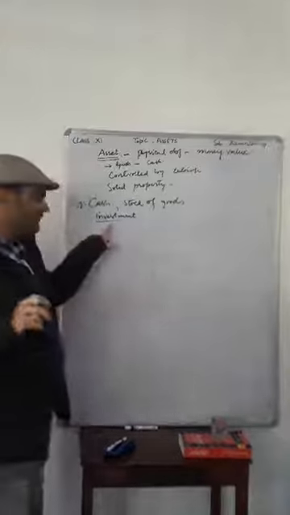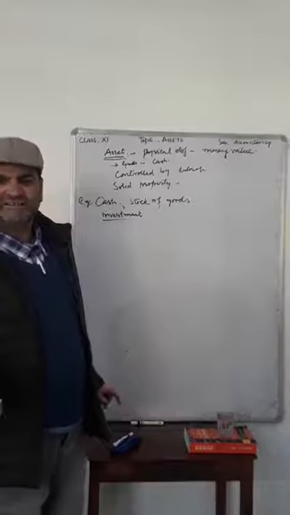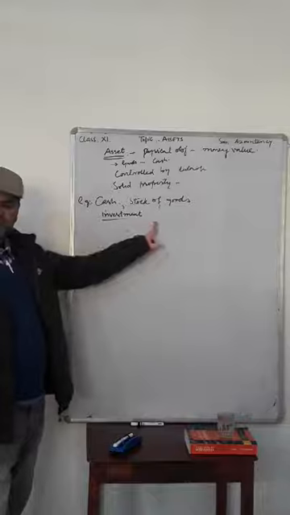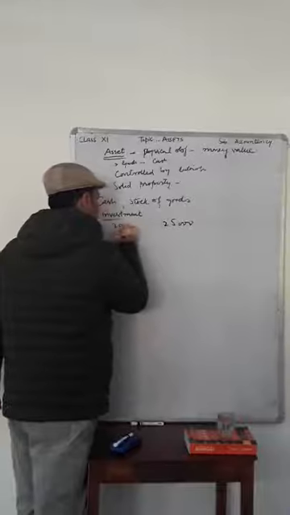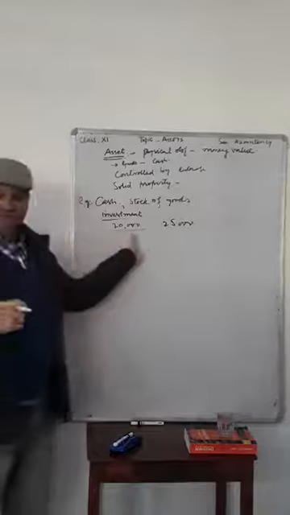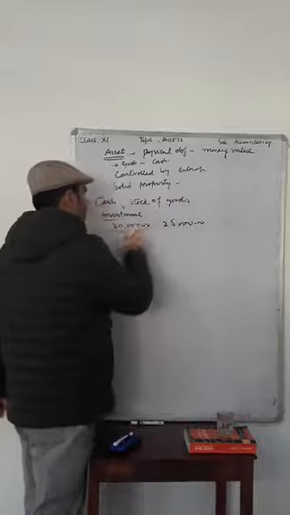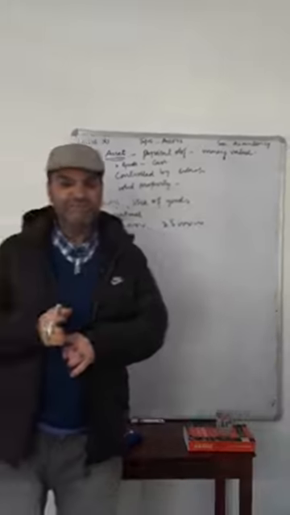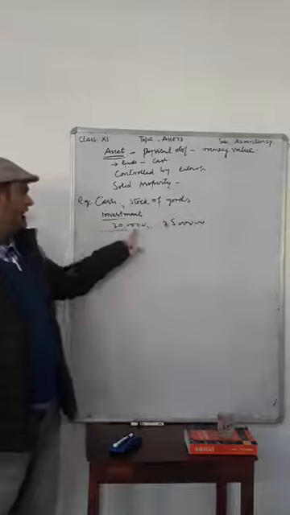For example, if we purchase a piece of land for rupees 20 lakh in the current year and sell the same for rupees 25 lakh next year, that means we have earned rupees 5 lakh by this investment.